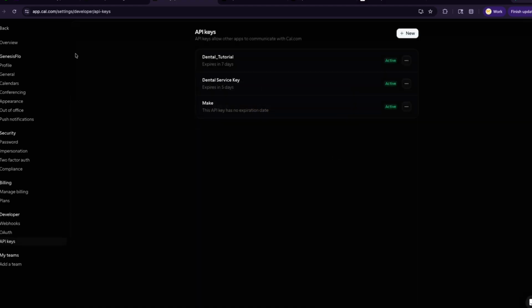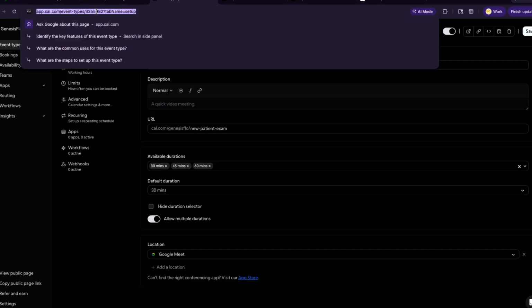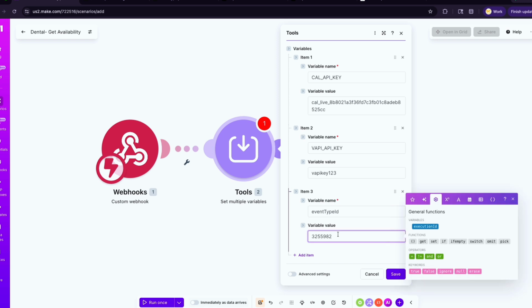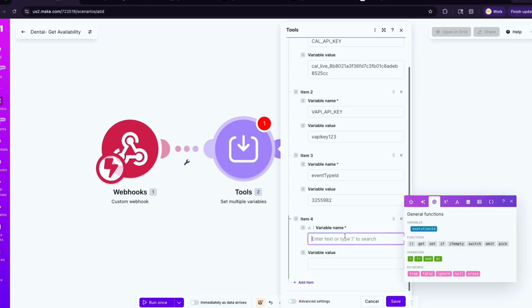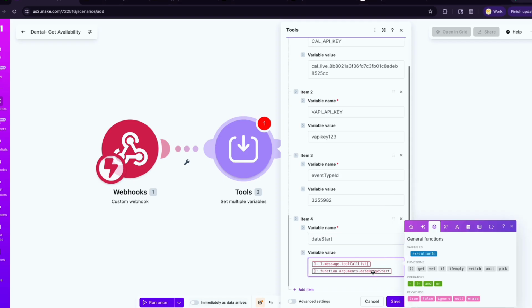So I'm going to hit done on this one. We'll go back and we're going to go to events, click this link. And at the top here, you see this 7-digit number, that's what we need. And we're going to paste that as the value in here. The next thing that you need is a start date. So we're going to say date start. And the value is going to be from the call list start date range. So basically the time that the person gave.